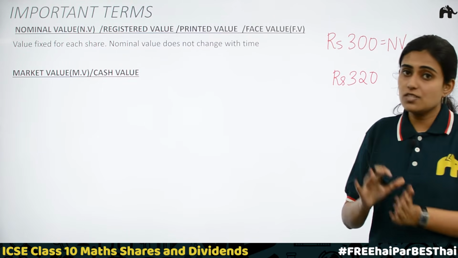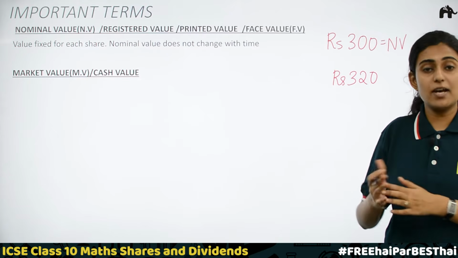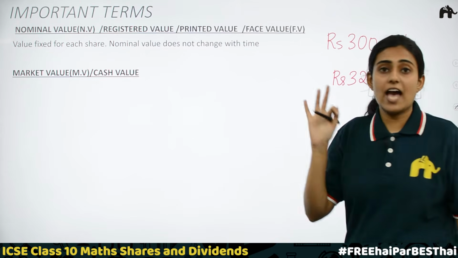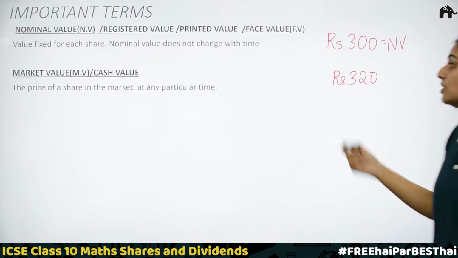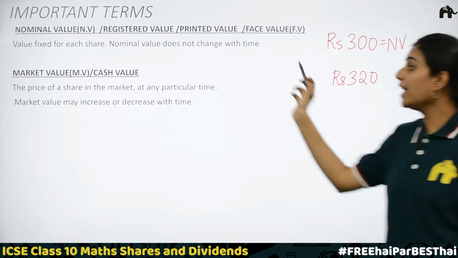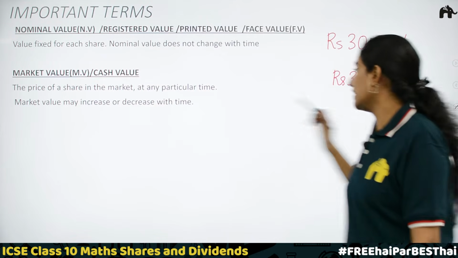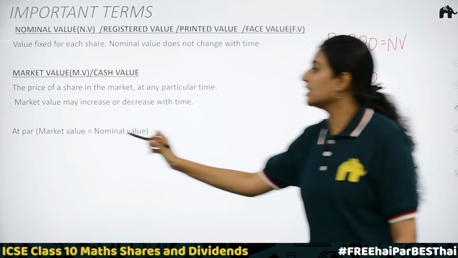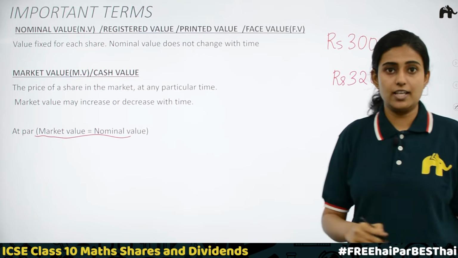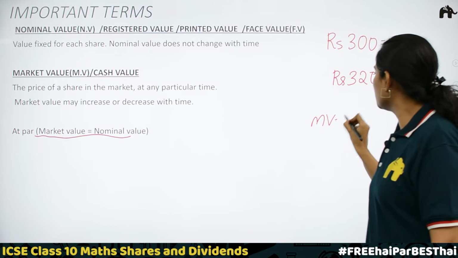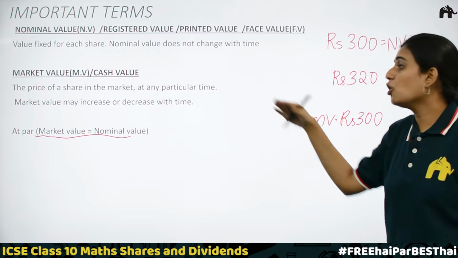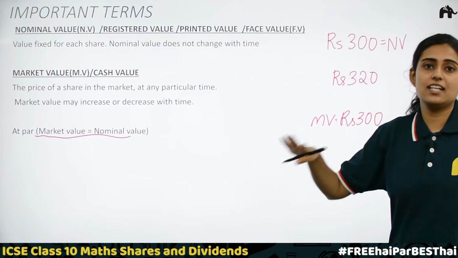By comparing the market value and nominal value, we can determine if the company is running under profit or it is under loss, etc. Here we have three cases. Market value is the price of a share in the market at any particular instant of time. Okay. And the market value may increase or decrease with time. The three cases. First one is at par. That is when market value and the nominal value are equal. Here, if the market value is equal to rupees 300, in that case, we call it at par. There is no profit nor loss. The tuition center is running as it is.